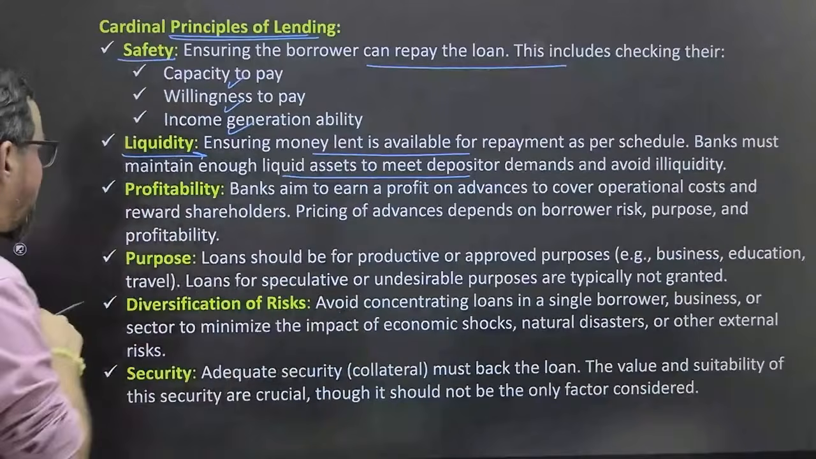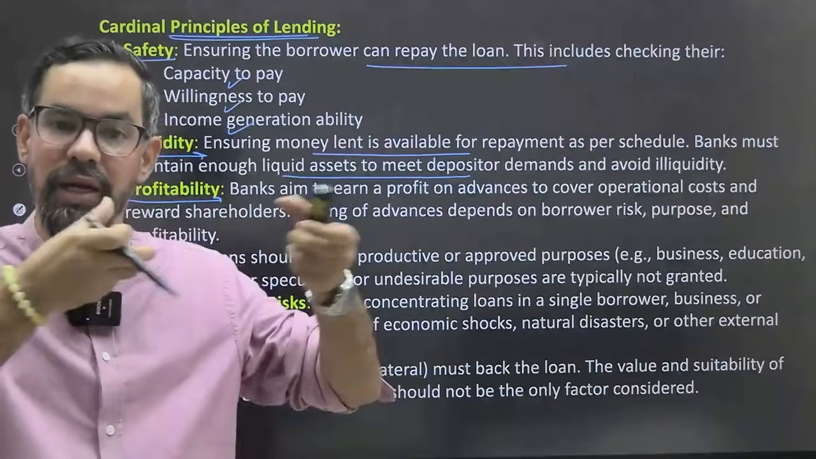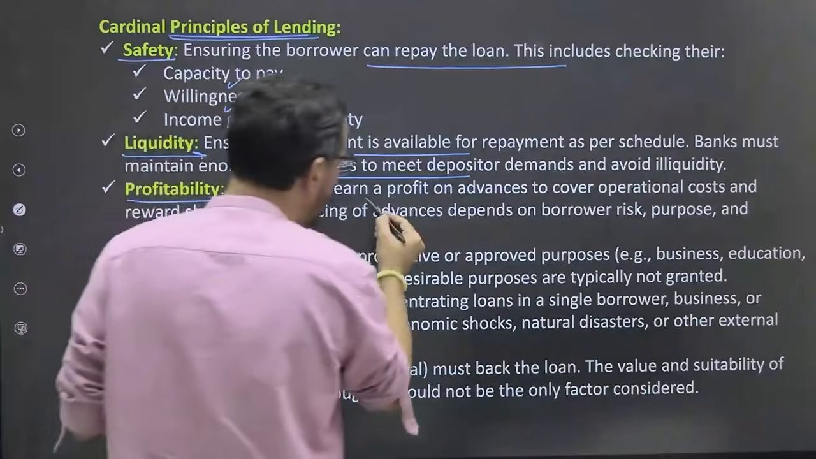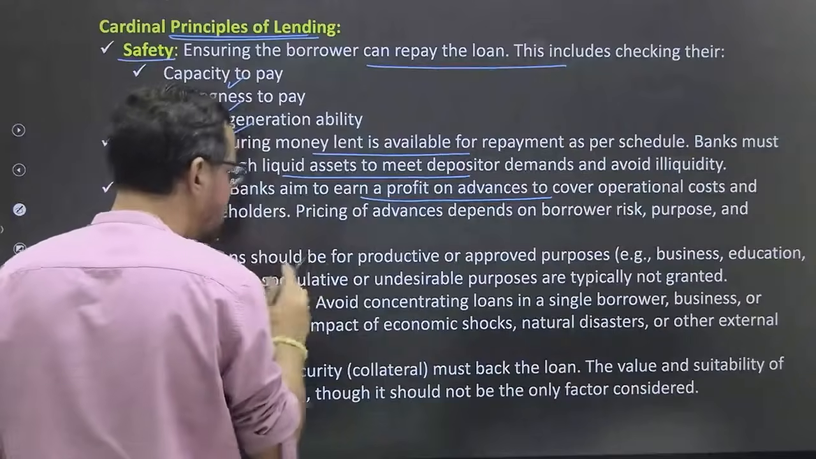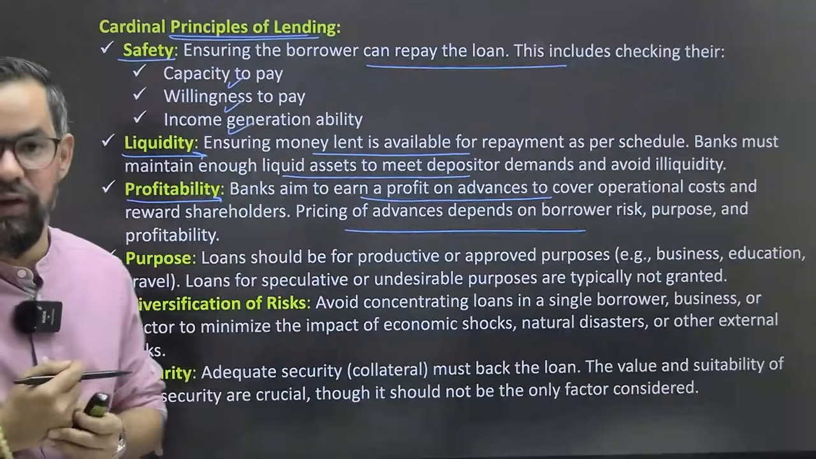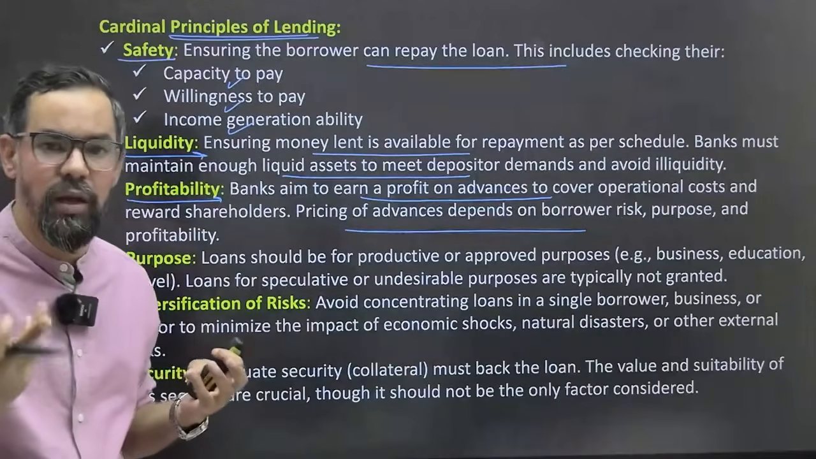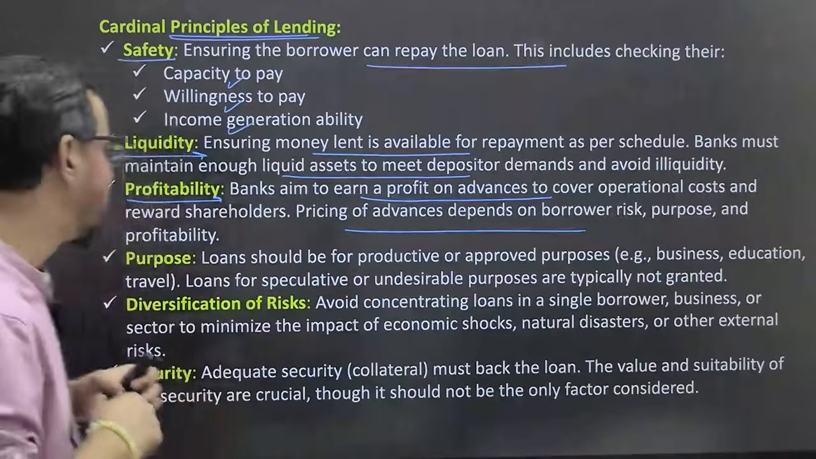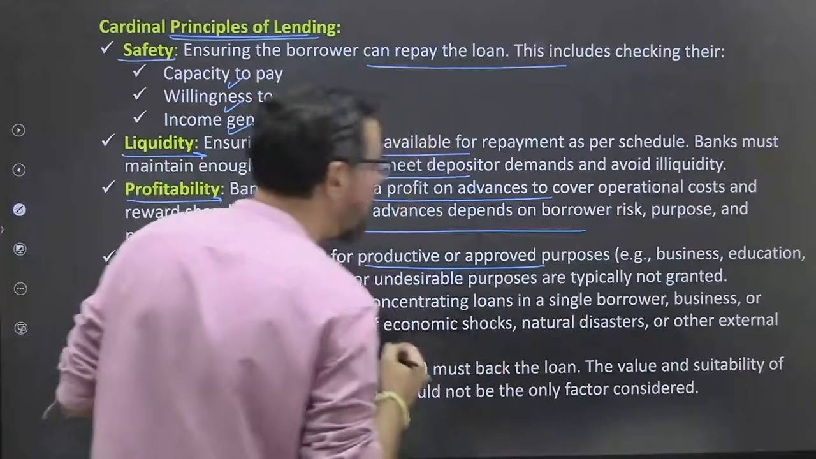Next is profitability, which is again key. I hope you remember the balance between liquidity and solvency that a bank wants. Banks aim to earn profit on advances to cover operational costs and reward shareholders. Pricing of an advance depends on the borrower's risk, purpose and profitability. The profitability measures are basically positive NII, net interest income, or NIM, net interest margin. Then purpose: the loan should be for productive or approved purposes only.